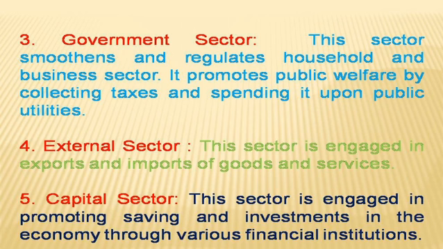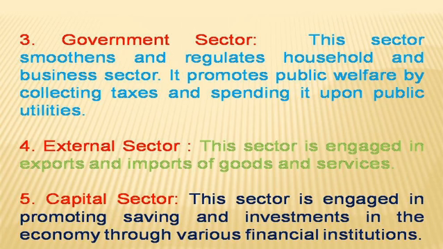Number 4, external sector. This sector is engaged in exports and imports of goods and services. So under this we are having international trade. That is why it is known as external sector, which engages in exports and imports of goods and services. Number 5, capital or financial sector.